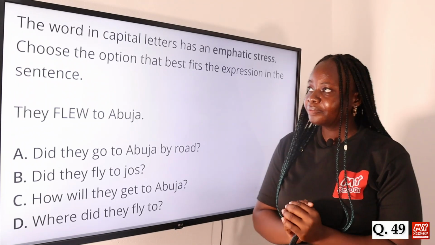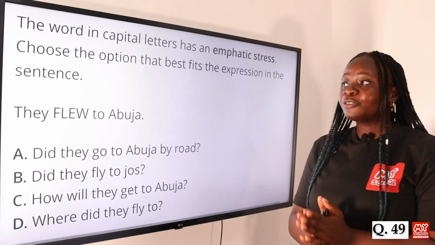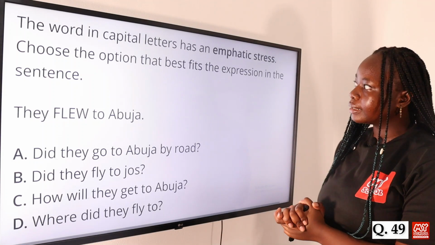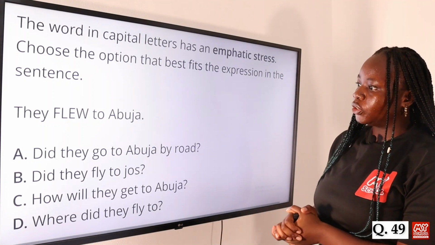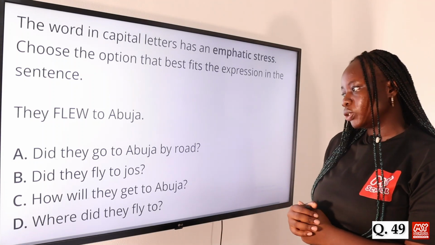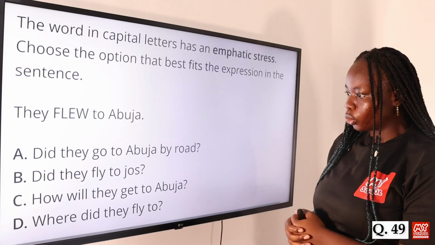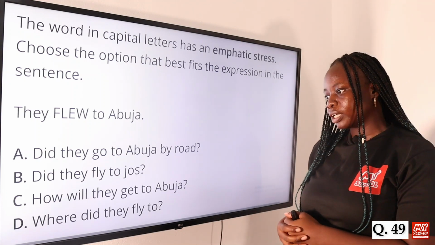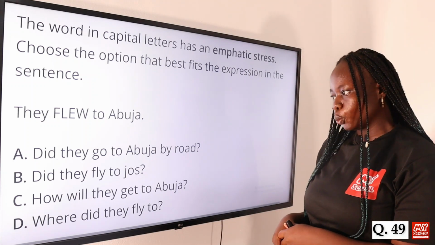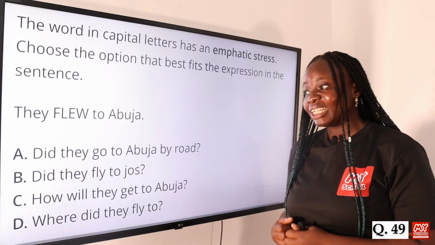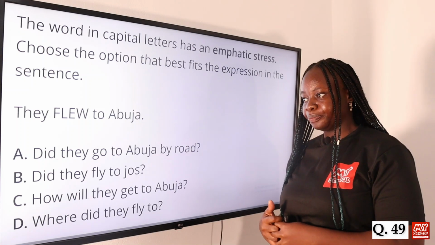Question 49. Again, we have to choose the option that best fits the expression given in the sentence. They flew to Abuja. Option A, did they go to Abuja by road? B, did they fly to Jos? C, how will they get to Abuja? D, where did they fly to? So the answer to this question is option A, did they go to Abuja by road?